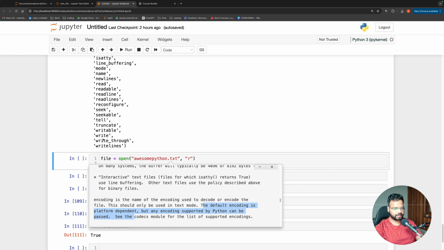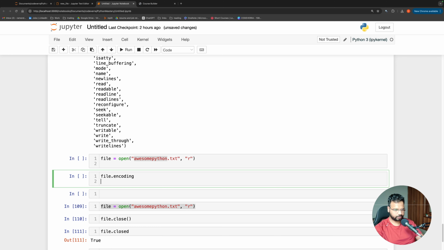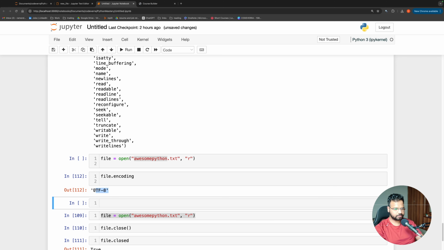So suppose you are getting any error of encoding, then you can do a quick Google search and figure out there are four or five different types of encoding, and we can use those. So currently, if you want to find out what is the encoding of your file, we can do file.encoding, and you can see. So by default it gives us UTF-8.